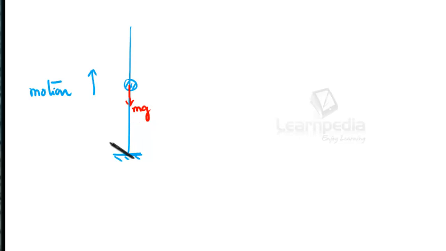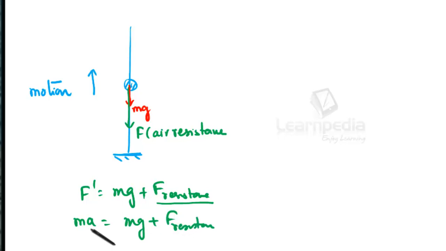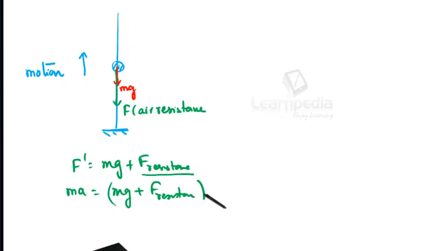Also the force of resistance, I am talking about air resistance, is also acting in the downward direction. So the net force will be equal to mg plus the force of resistance. If air resistance is not taken into account, then we can write m into a is equal to mg and a is equal to g. Plus now we have to take the force of resistance. So the net acceleration in the downward direction will be more. So this is a retardation existing on the body.